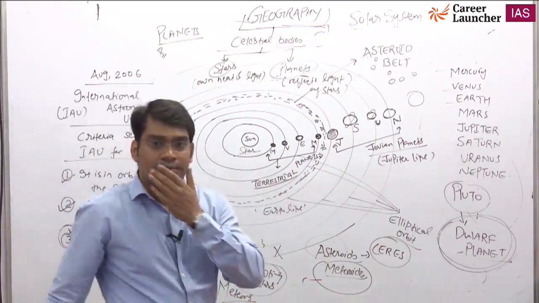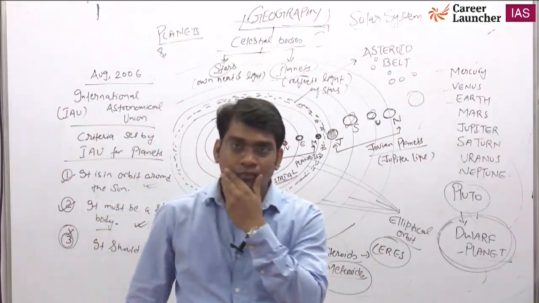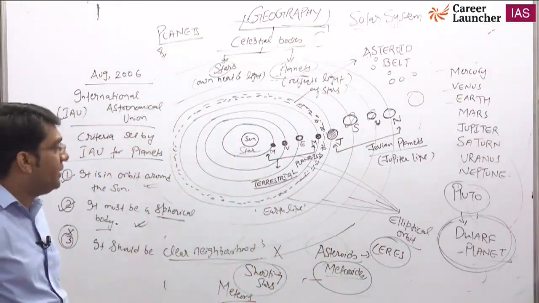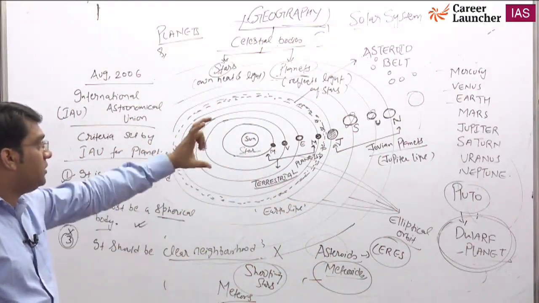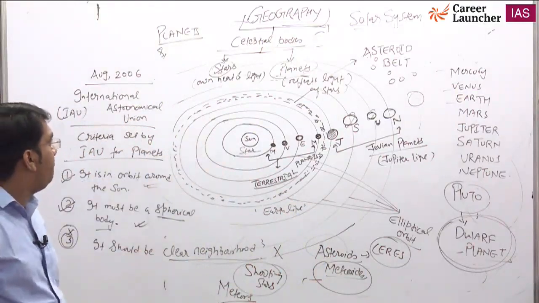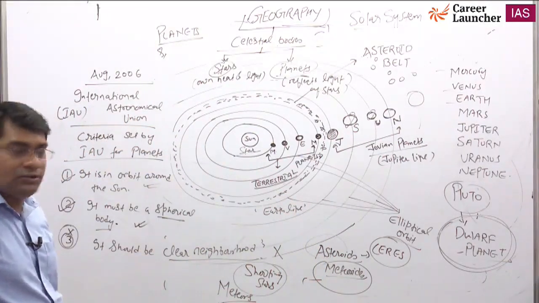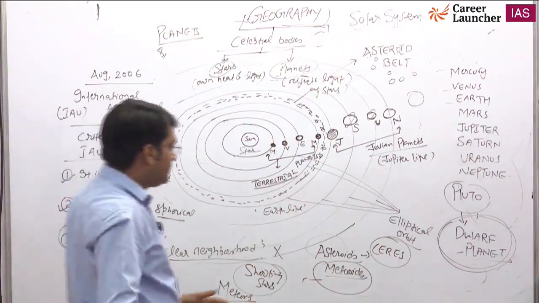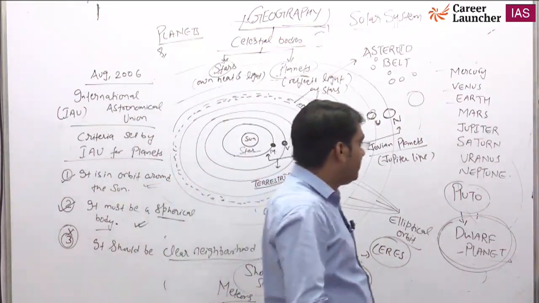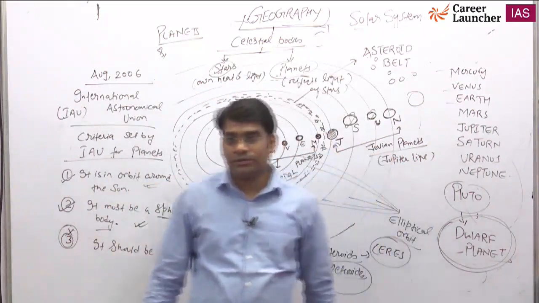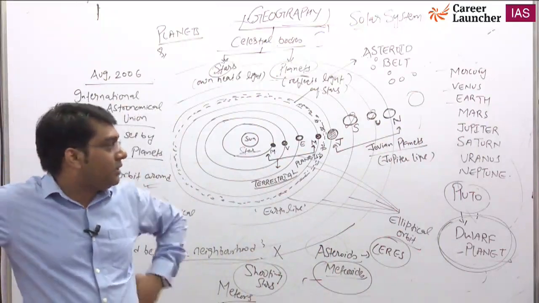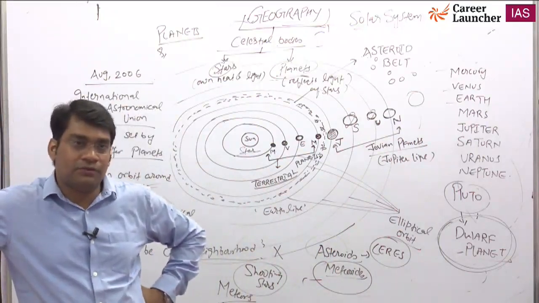Okay, that's called meteors. So try to read the NCERT and see all these concepts. Try to read the Class 6 NCERT, where you will find asteroids, meteorites, Ceres, dwarf planet, Pluto, and celestial bodies. Some basic things that will be important for the basic part of your geography.